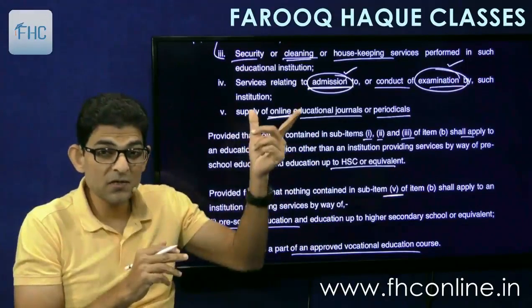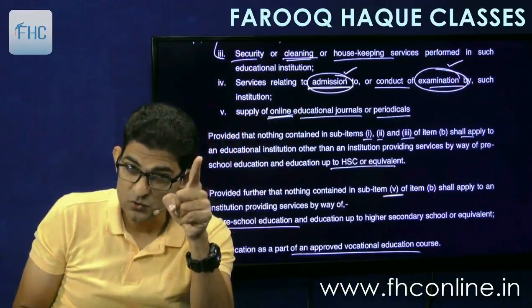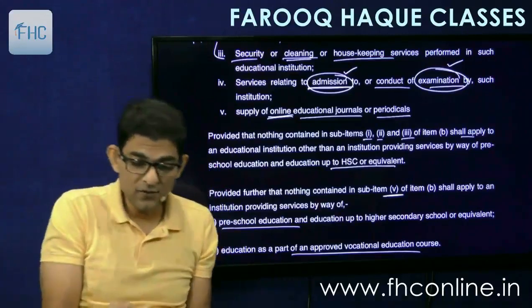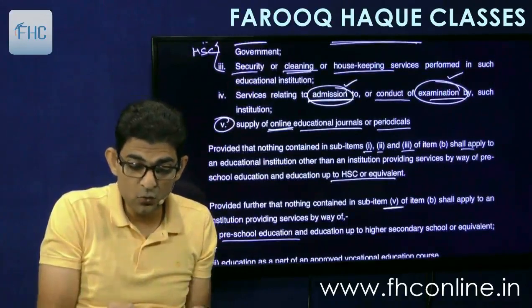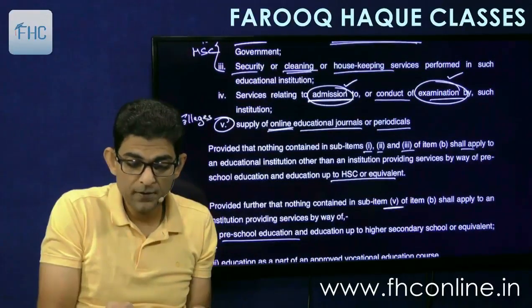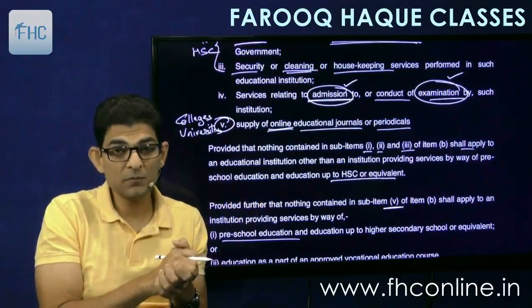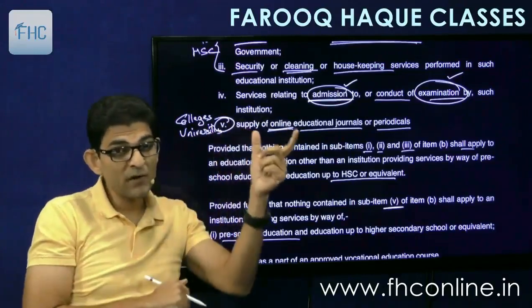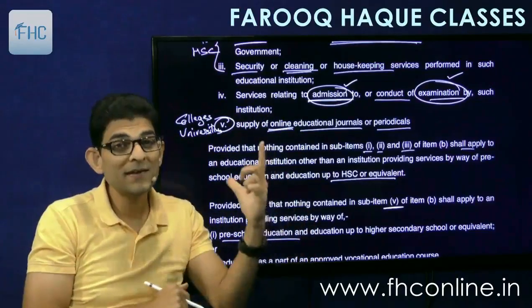So that means the exemption is only if I supply this service to the category B education institution, that is the college and universities. Okay, so this item number 5 is only exempt, means only applicable when I provide it to colleges, universities who provide approved programs, approved degree programs. Okay, so this is only exempt if provided to colleges and universities. If I provide online educational journals to these two categories, then it will be taxable.